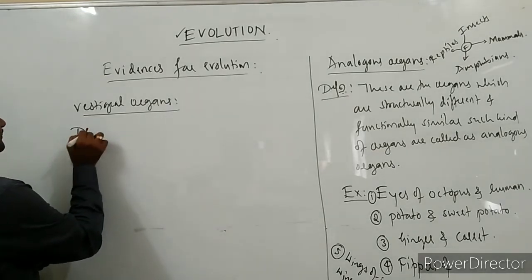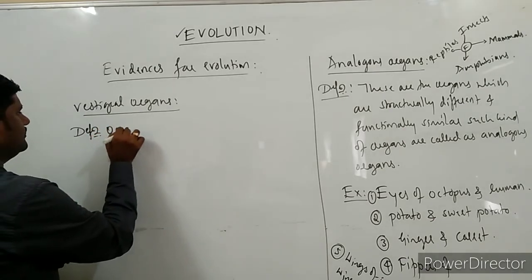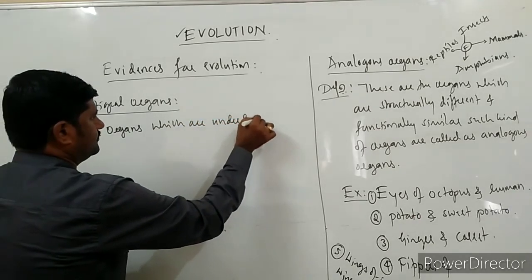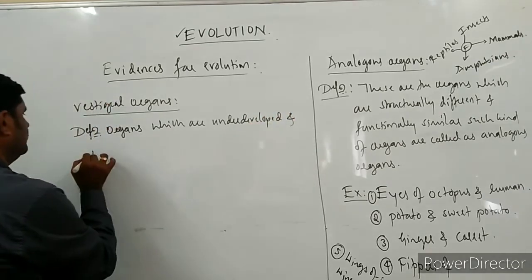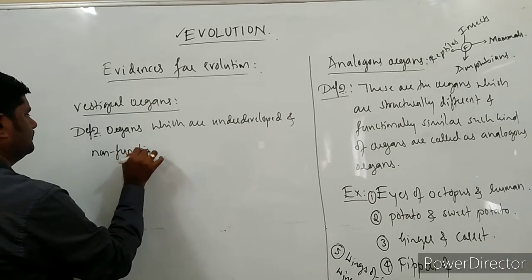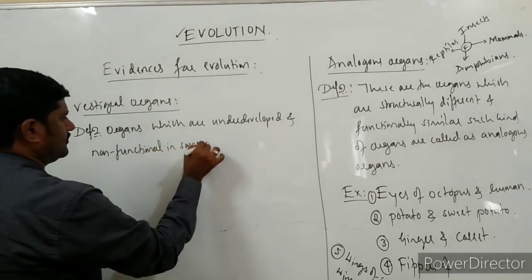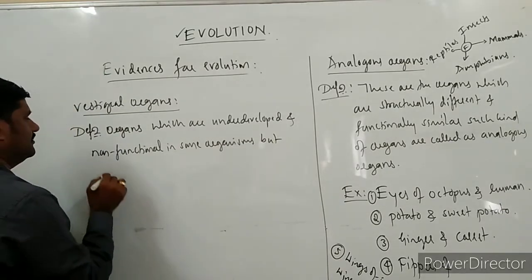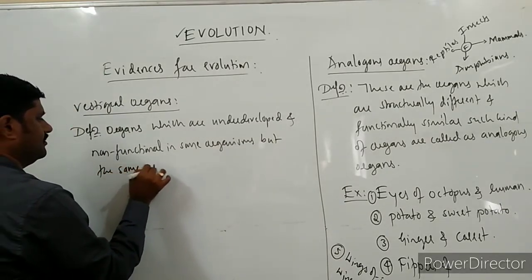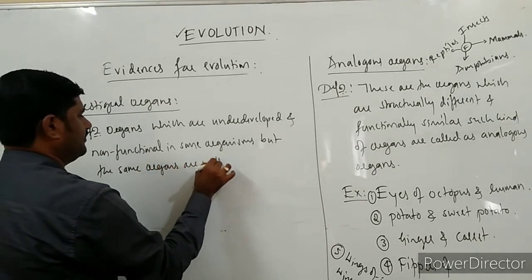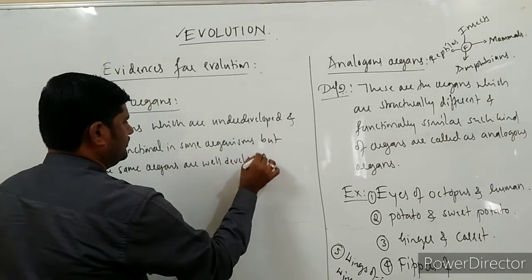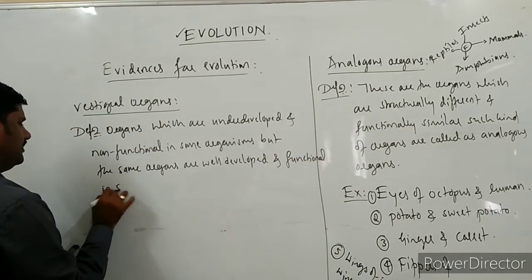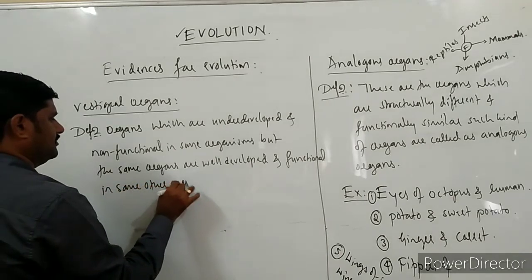Write down the definition for this one. What is the definition? These are the organs which are underdeveloped and non-functional in some organisms, but the same organs are well developed and functional in some other organisms.